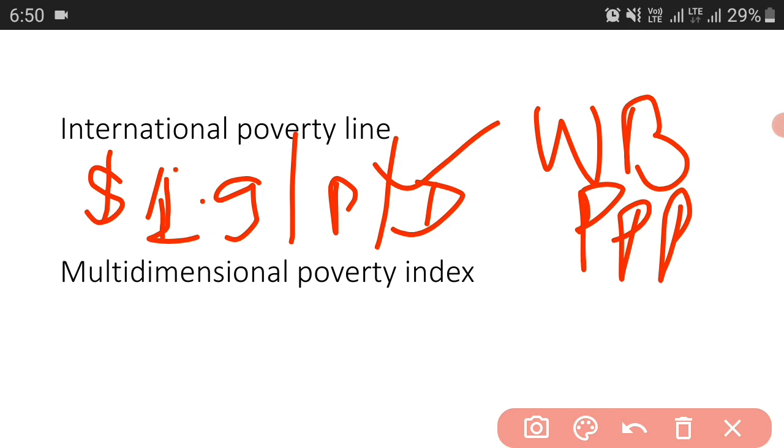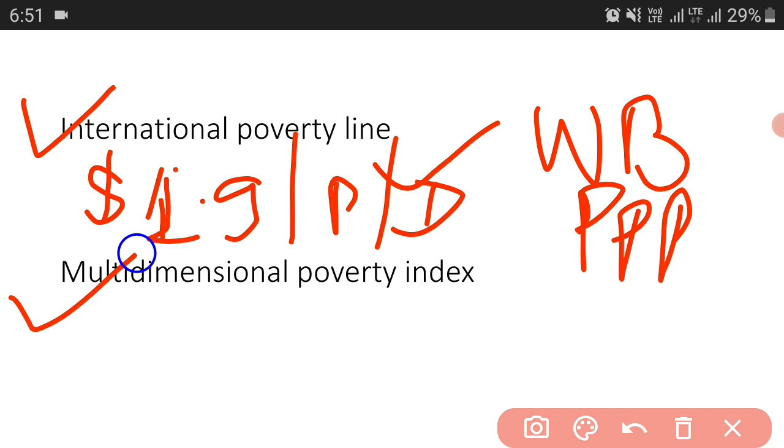In India, 21.2% people are poor, we can say. Now also, you may have heard that the World Bank classifies countries into low income countries, lower middle income countries, upper middle income countries, and high income countries according to the poverty line. For example, the high income countries have about $21.7 per person per day poverty line, and the low income countries have about $1.9 per person per day poverty line. So this is the thing about the international poverty line.